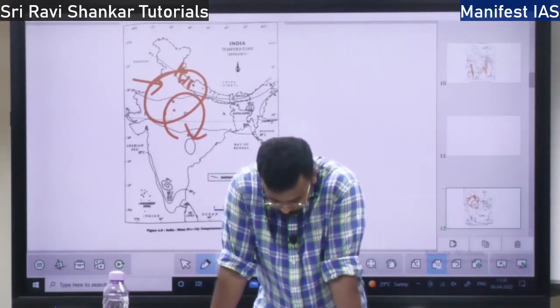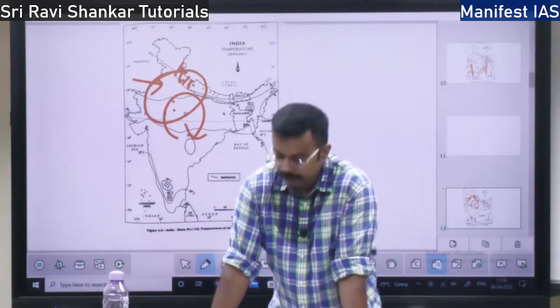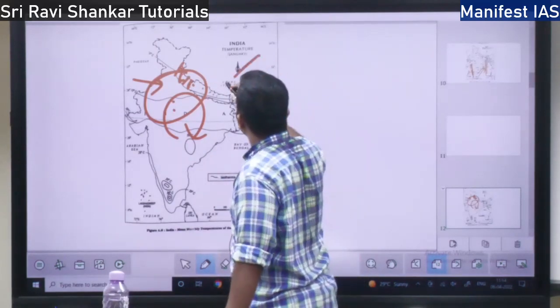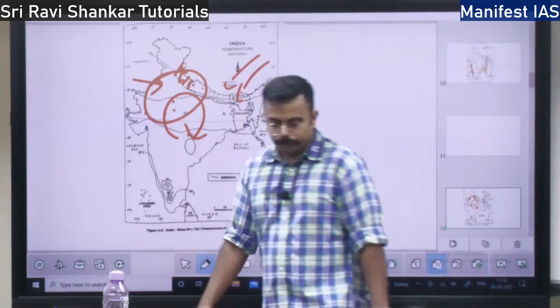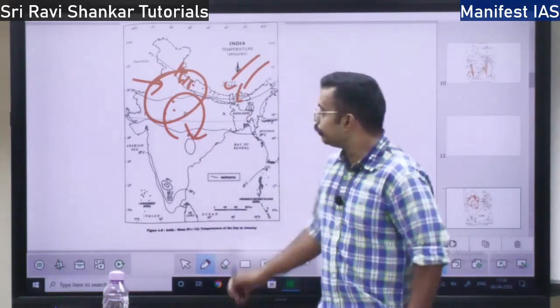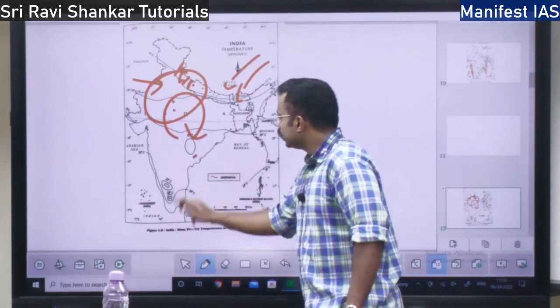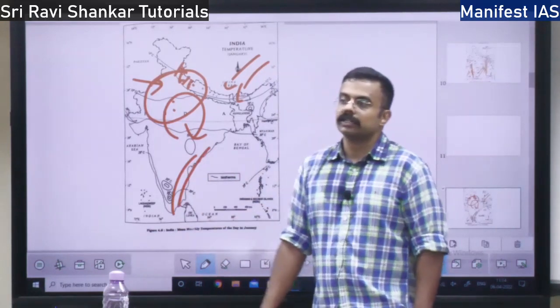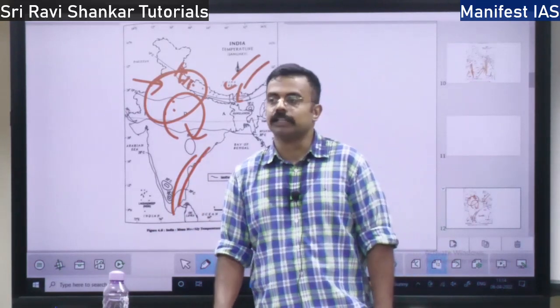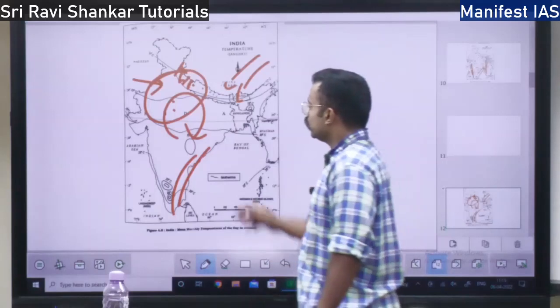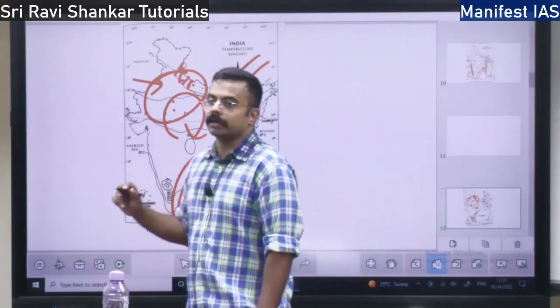Then the winds which blow from the northeast bring the rainfall in the months of October and November in this region. So you will find the Chennai floods. Chennai floods always happen during October, November, December. Why?